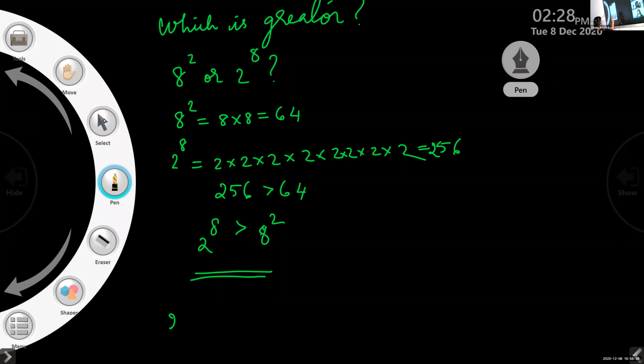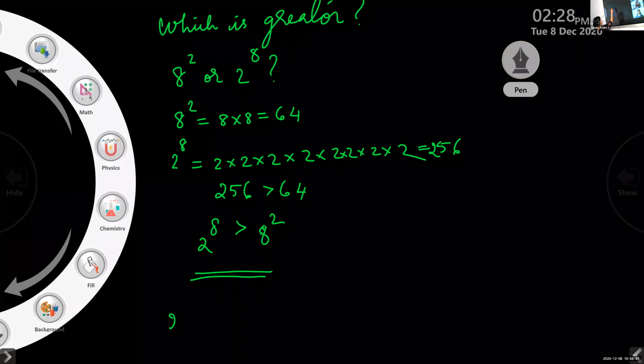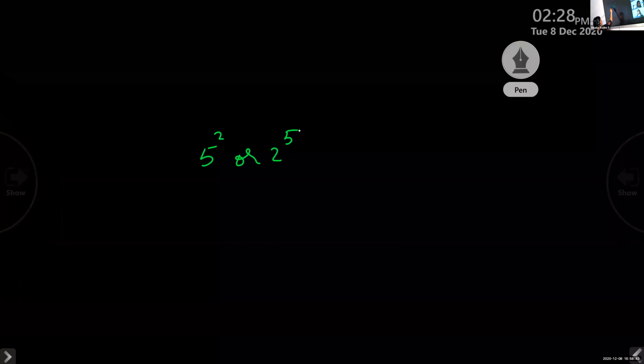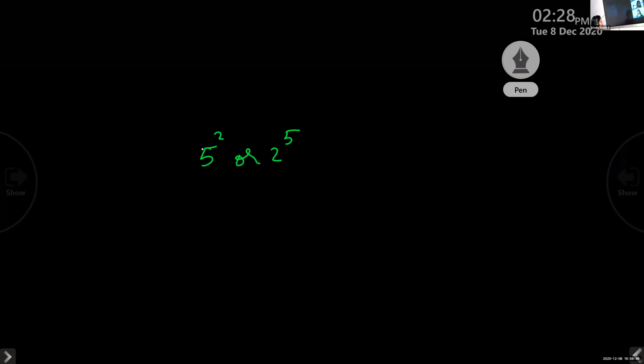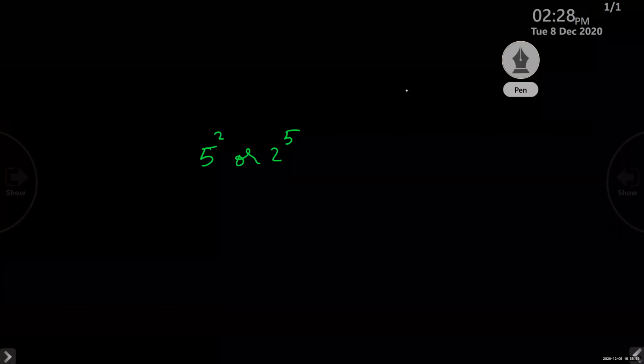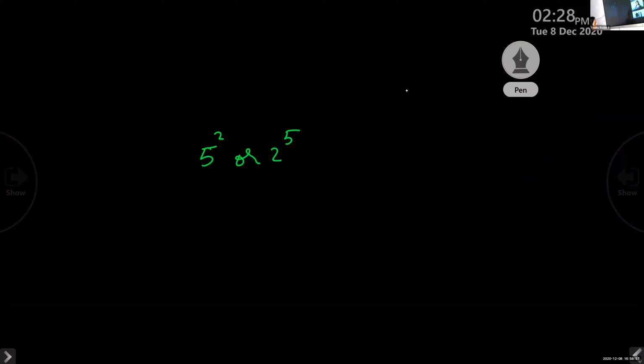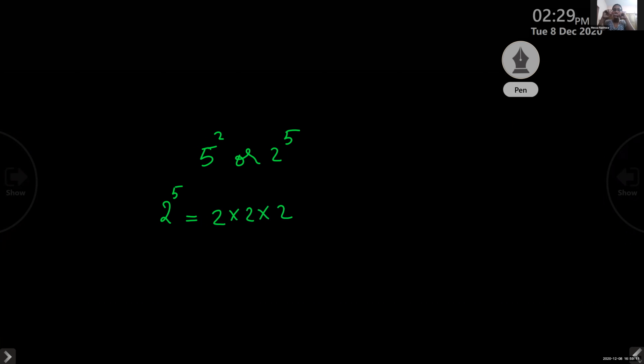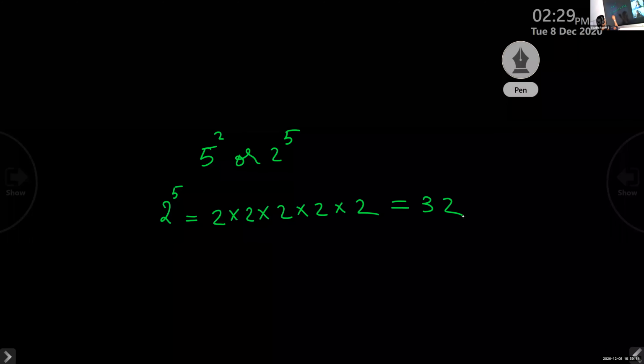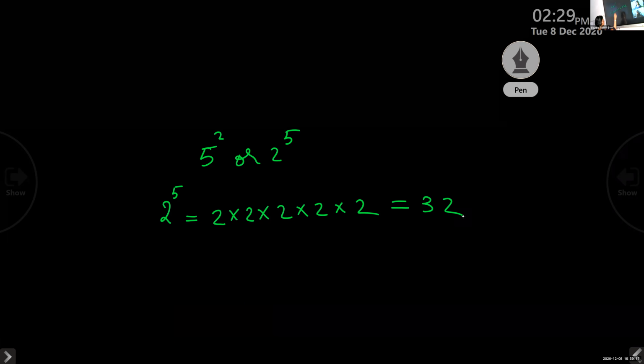That is 5 square or 2 raised to 5. Ma'am, both are same. No, ma'am, 2 raised to 5 is greater. 2 raised to 5 is 2 into 2 into 2 into 2 into 2. 2 twos are 4, 4 twos are 8, 8 twos are 16, into 2, 32.